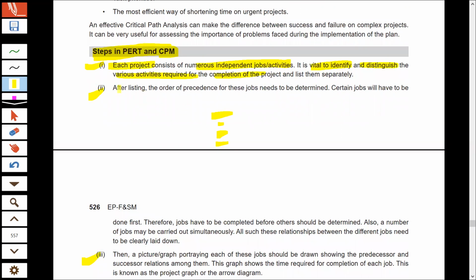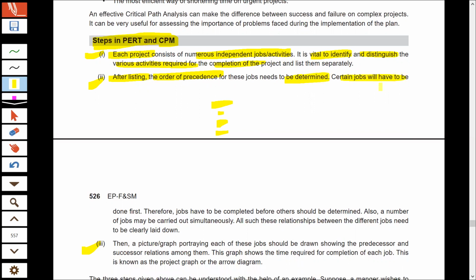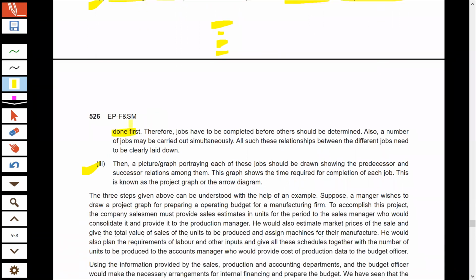After making the list of the activities, you should set the order of precedence. That is, you should determine which activities will be done first and which activity will be done later on. Because not all activities can be done together. There are certain activities which should be completed first before the other activities could start.